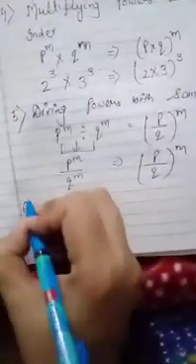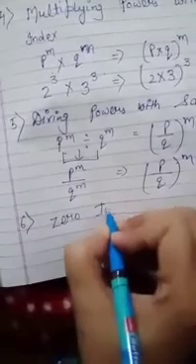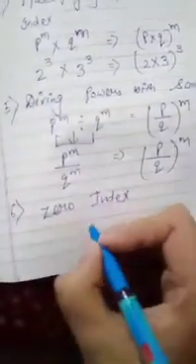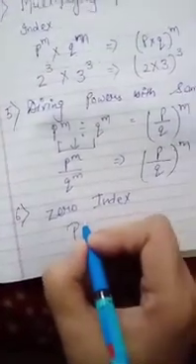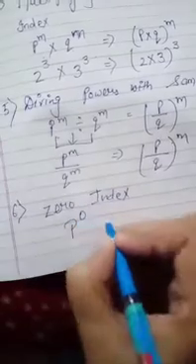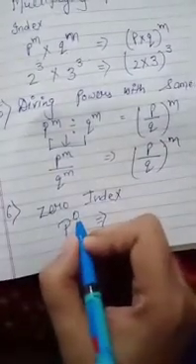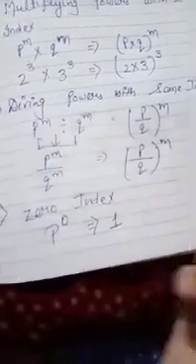Next, sixth is zero index. That means when there is a base having power 0. See, if we write here p is a base, p a rational number having power 0, the value of any base having 0 index or 0 exponent is considered to be 1.